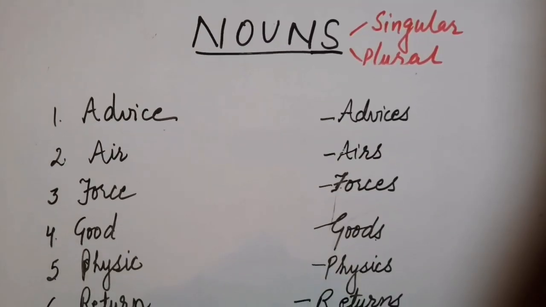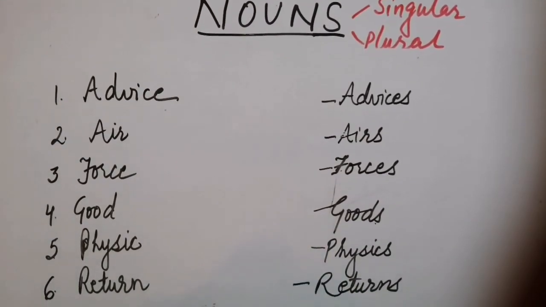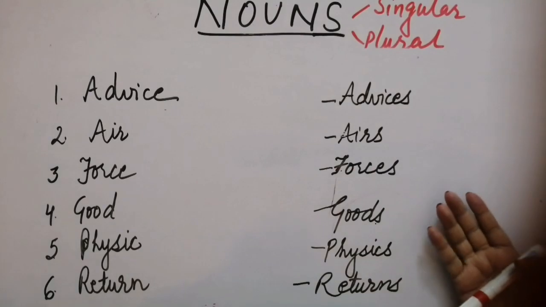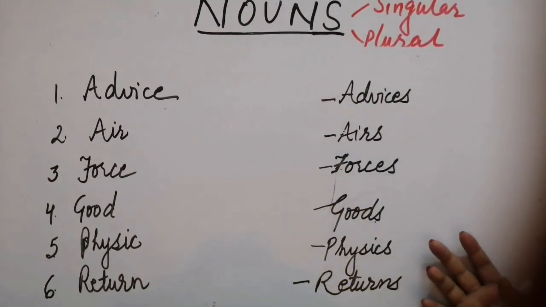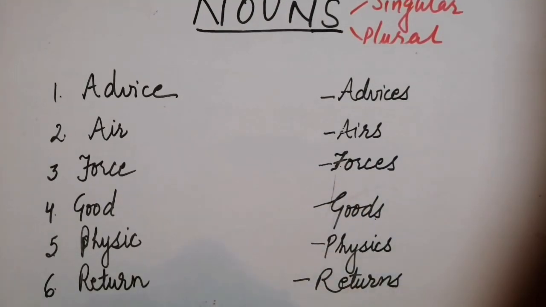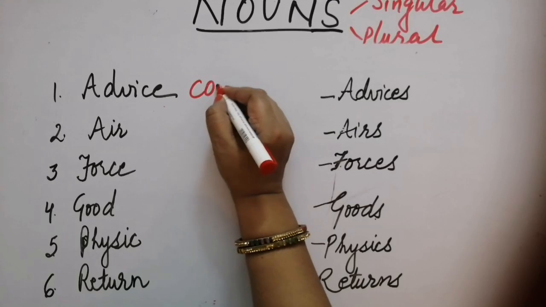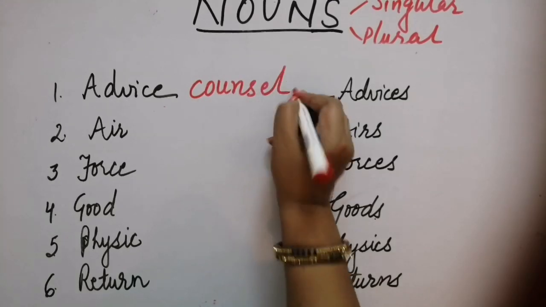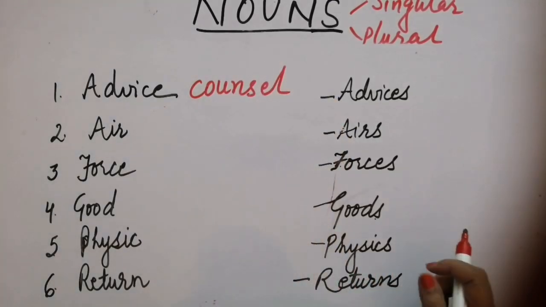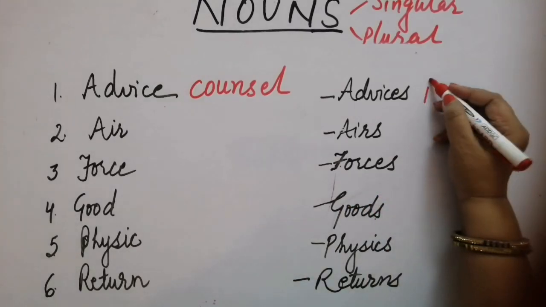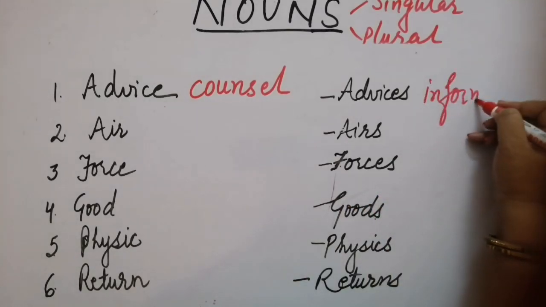Now here are some more singulars and plurals, and they seem to be very easy ones. We all know about them. Now why are they confusing? They confuse us because of their meaning. Advice in singular means to counsel, right? But advices is related with information.